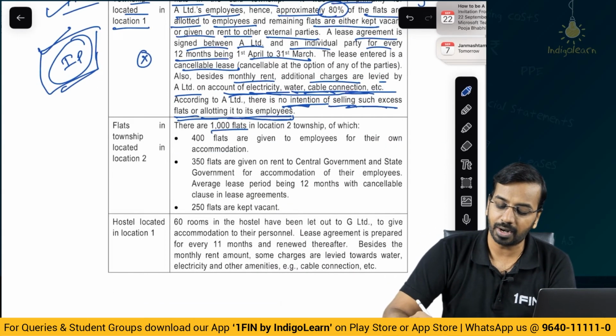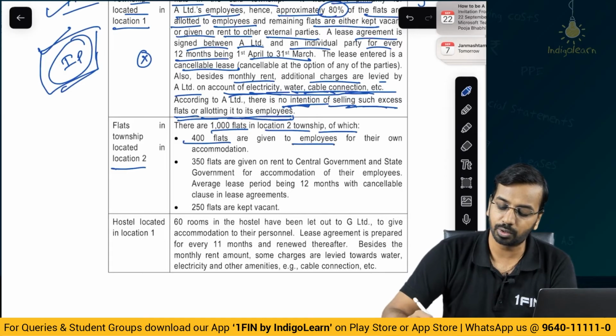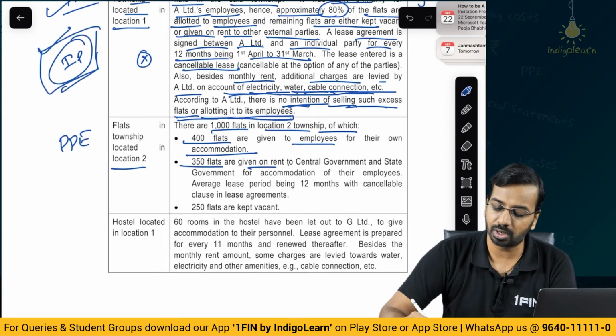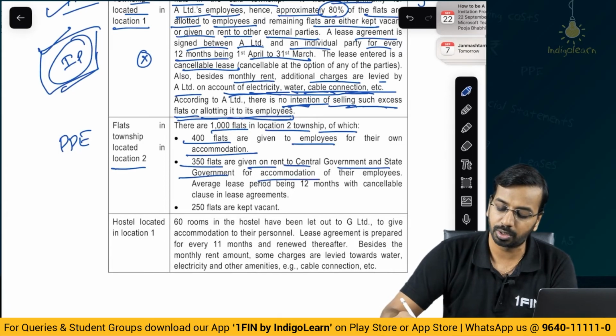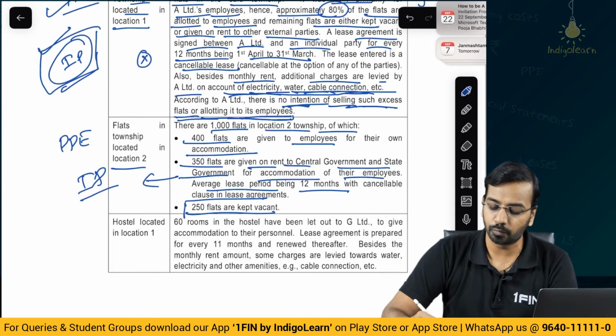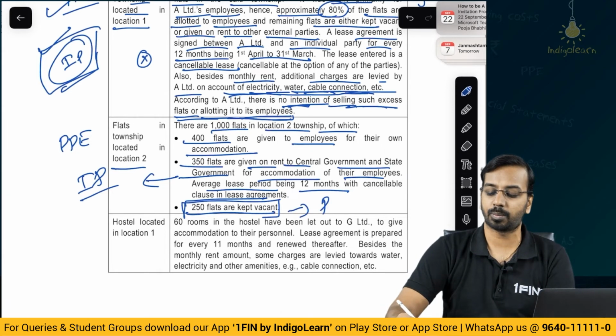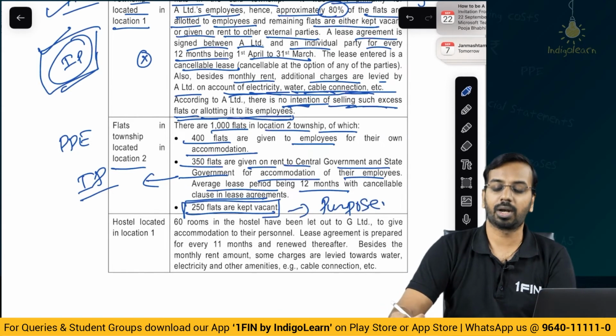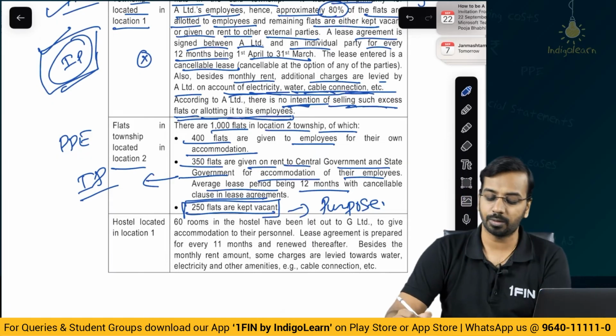Then there are 1000 flats in location 2 of the township. 400 are given to employees for their own accommodation, PPE. 350 are given on rent to central government and state government for accommodation of their employees. Average lease period is 12 months with a cancelable clause. 250 flats are kept vacant. So this is investment property. Again, you are giving it out on rent. 250 are vacant. Now here you need to see what the purpose is, and based on the purpose, you will classify whether it is PPE or investment property.